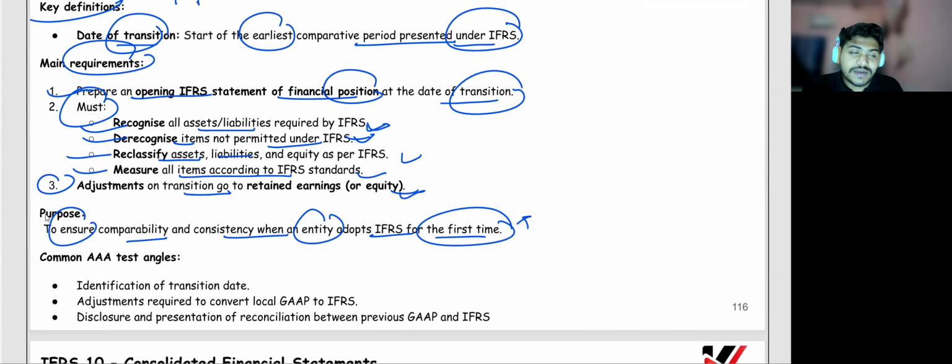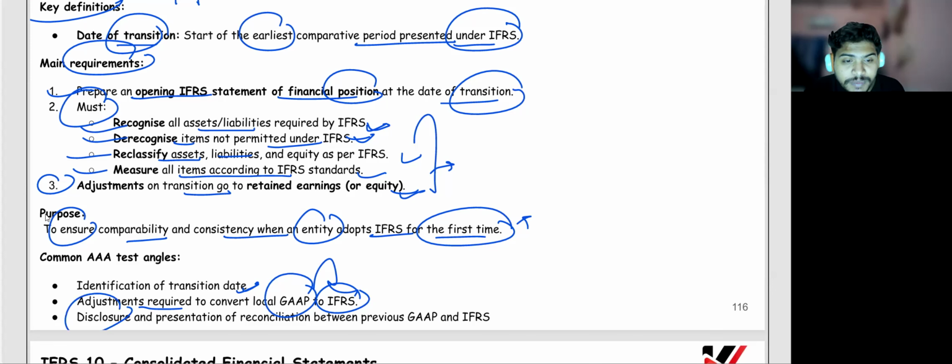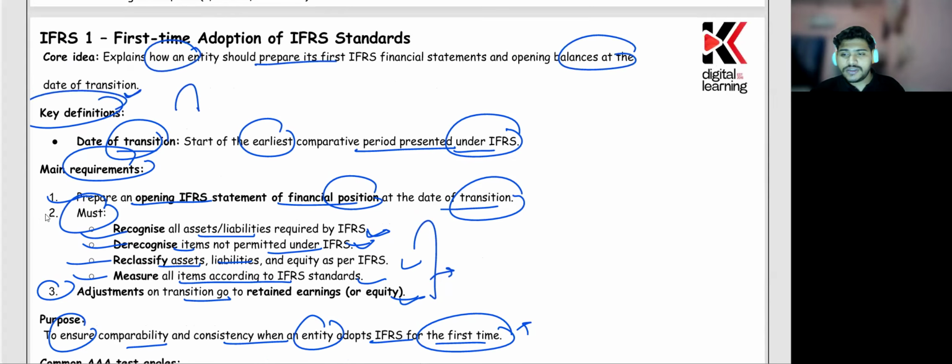Now it could be possible that you have been wrong in the identification of the transition date. Management has not done it, or they have identified the wrong transition date. What if they are not adjusting? They are not making the financial statement of these figures when they're taking a switch, when they're converting from local GAAP to IFRS. They do not have this statement. They have done something wrong in making a transition, right? Disclosure and presentation of the reconciliation between the previous GAAP and IFRS has not been provided. So these are the certain things that could go wrong.